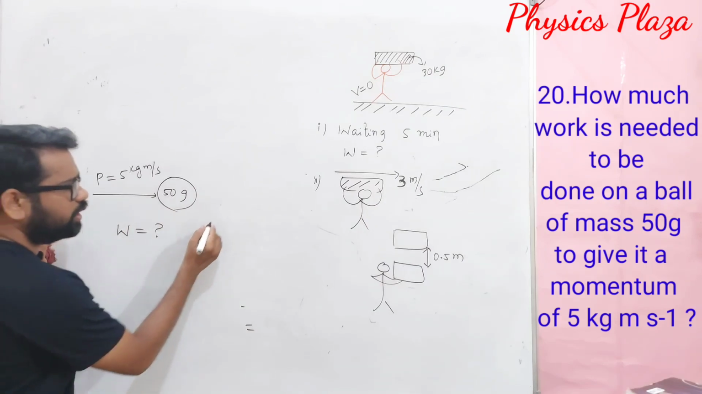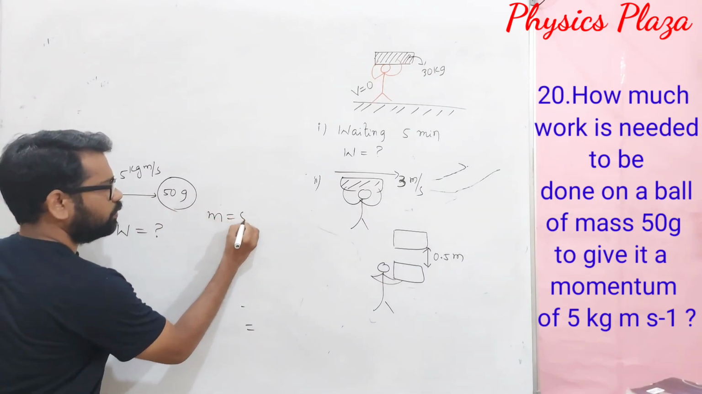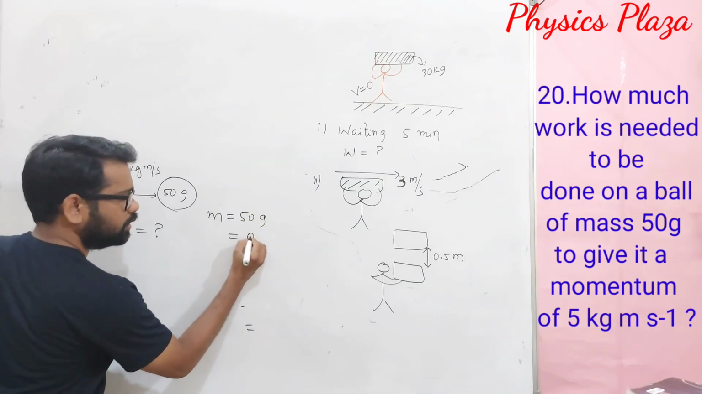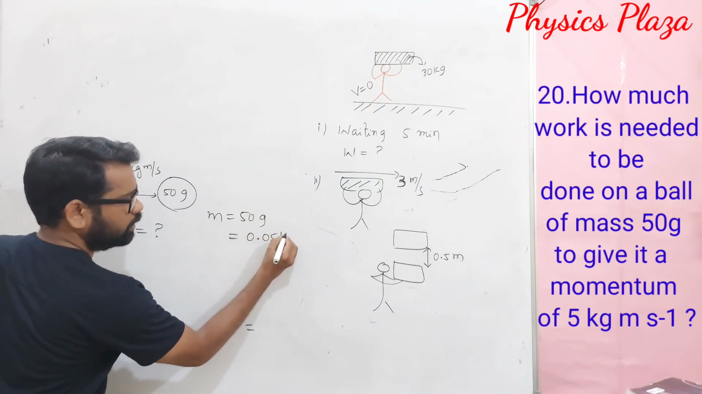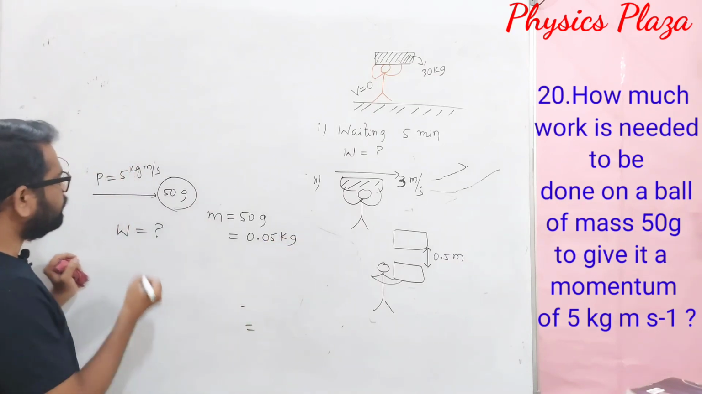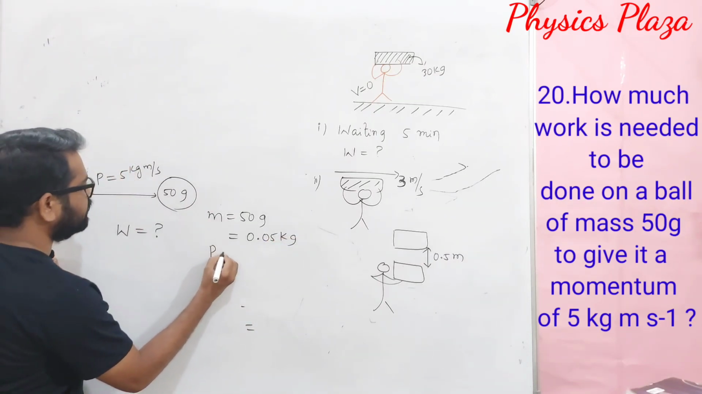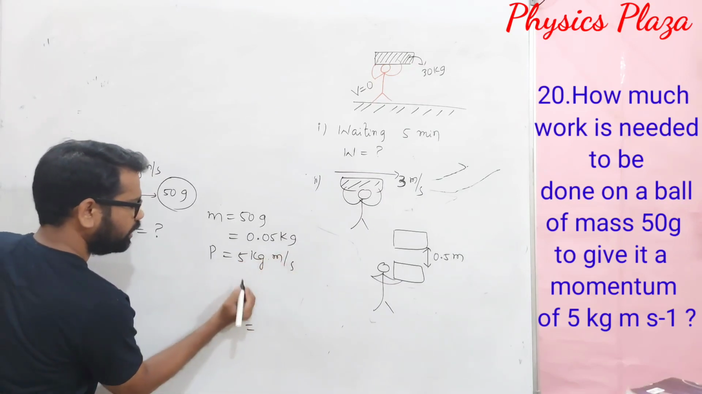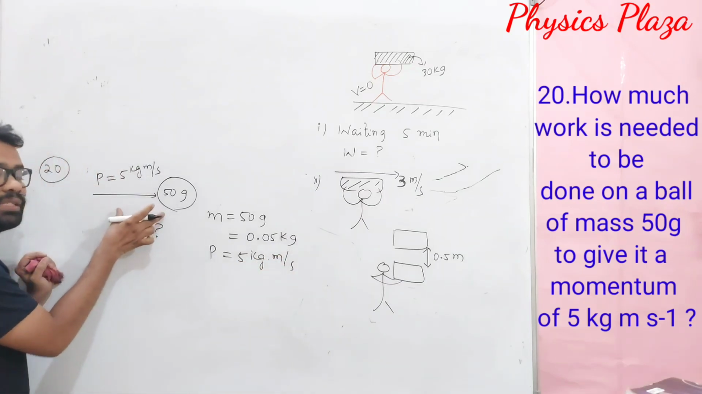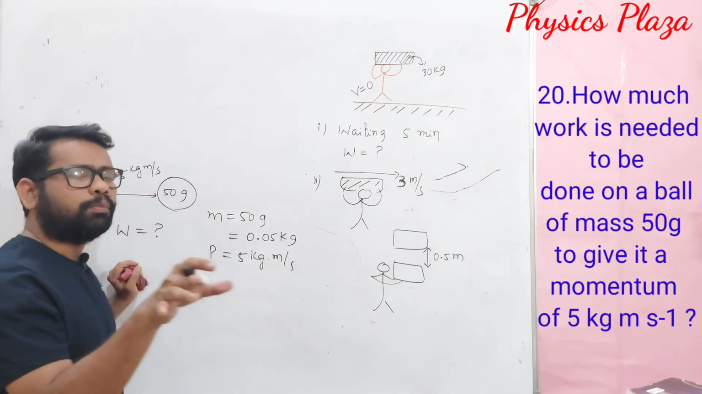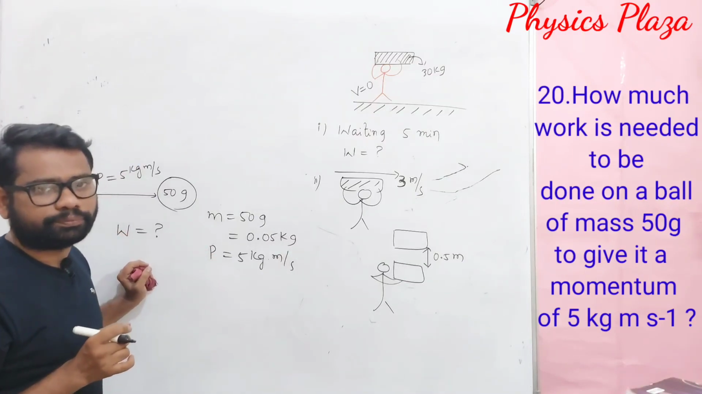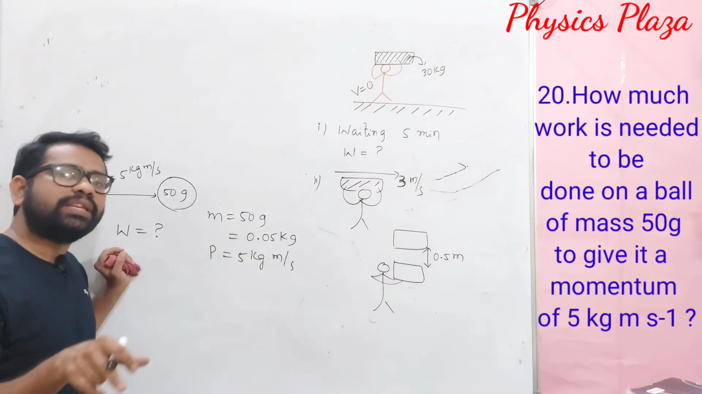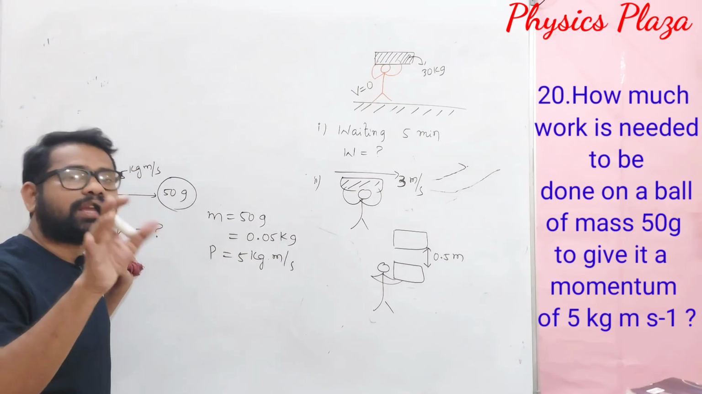So here what is given to us, children? Mass is given, 50 grams. So let us convert into kg. This will become 0.05 kg. And the momentum is given how much here? Momentum is given, it is 5 kg meter per second. Dear children, whatever work is done in this case is stored in the form of what? Kinetic energy. Children, in this case, whatever work is done is stored in the form of kinetic energy.